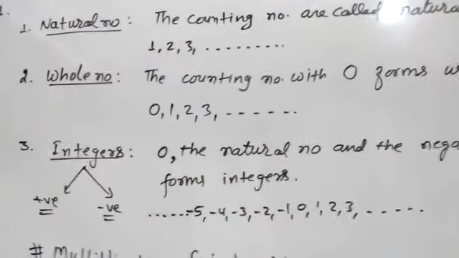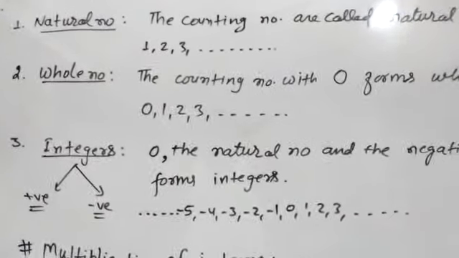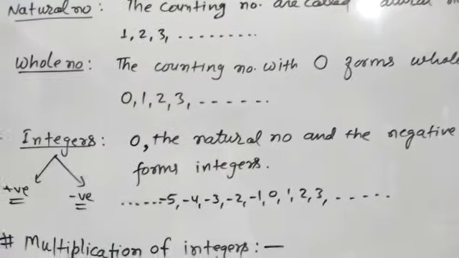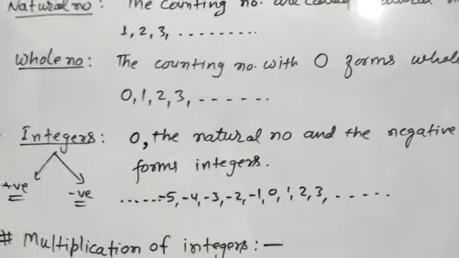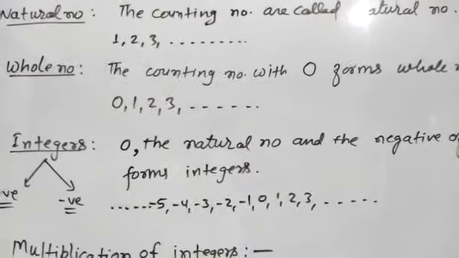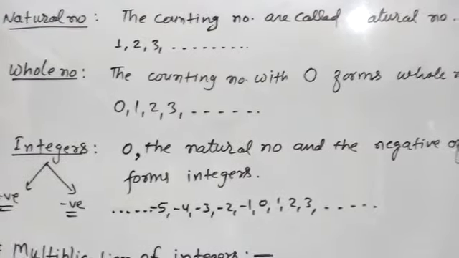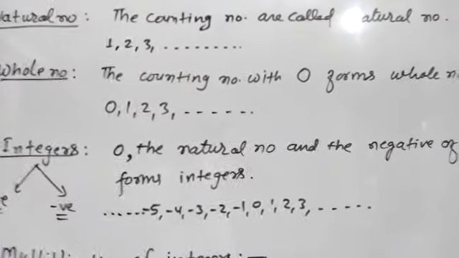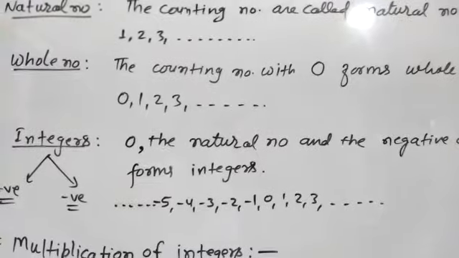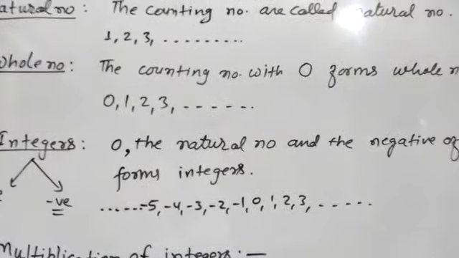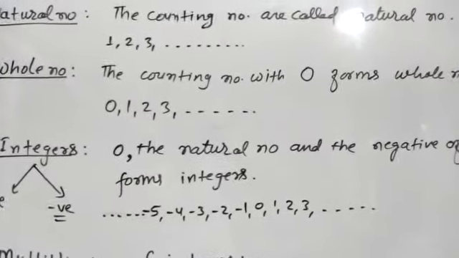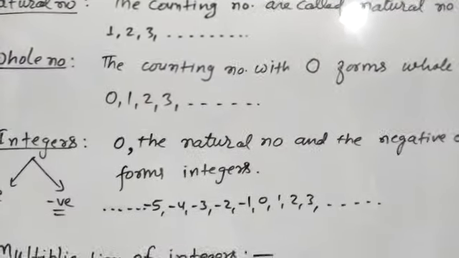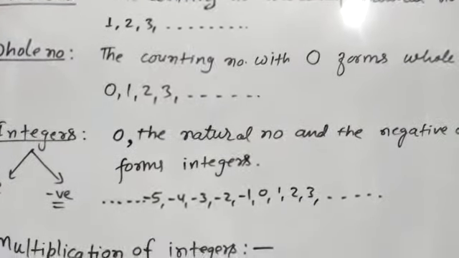The second topic is whole number. When 0 is collectively counted with the counting numbers, or you can say that 0 plus natural numbers forms whole numbers. It means whole number starts with 0. 0, 1, 2, 3, 4 are the whole numbers. It means 0 makes the difference between the natural number and the whole number. Whole numbers always start from 0.